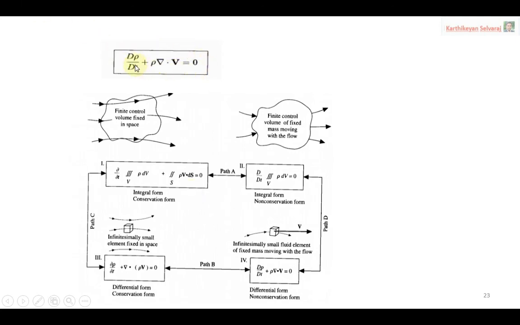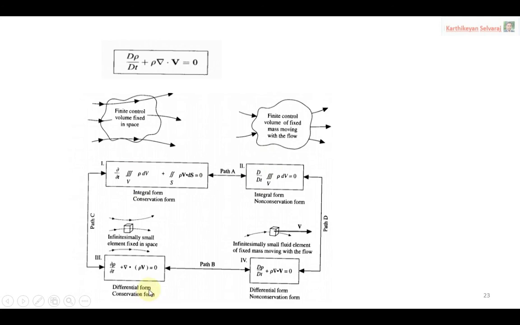Now the consolidated view of all the models will be given here, including the equations. So now we almost come to the conclusion. We have four models: model 1, model 2, model 3, model 4. Control volume fixed in space, control volume moving along with flow, fluid element fixed in space, fluid element moving along with flow. This is the equation for the first model, this is for the second model, then this is for your third model and fourth model.